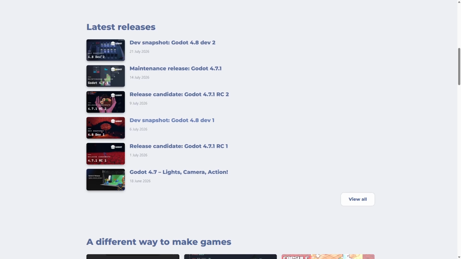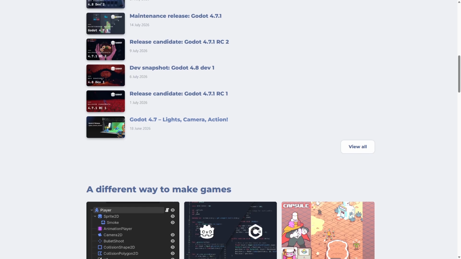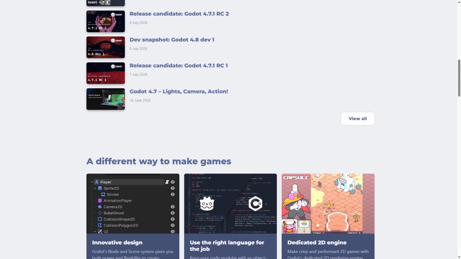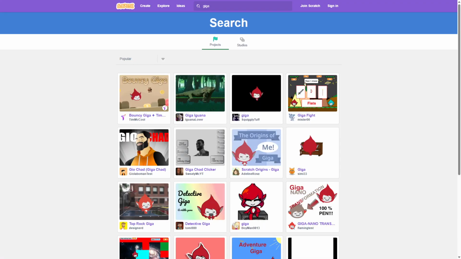Beginners who want to build more complex games or transition into professional development will find Godot ideal. It encourages learning programming fundamentals and offers scalability from simple projects to advanced games.